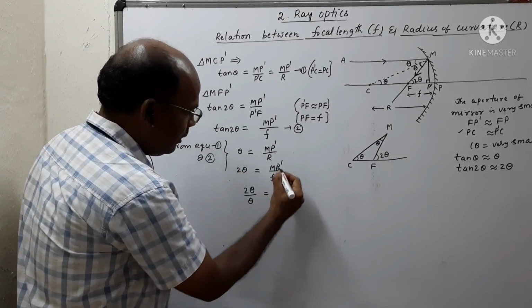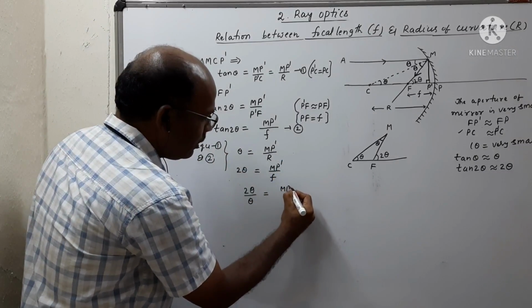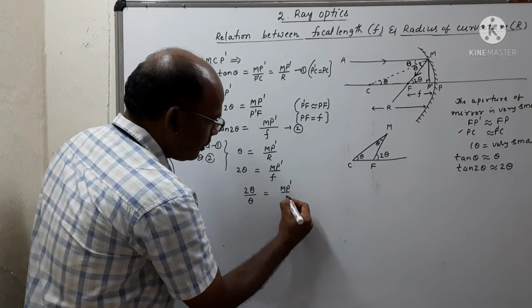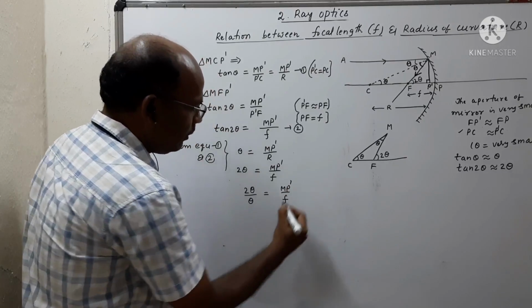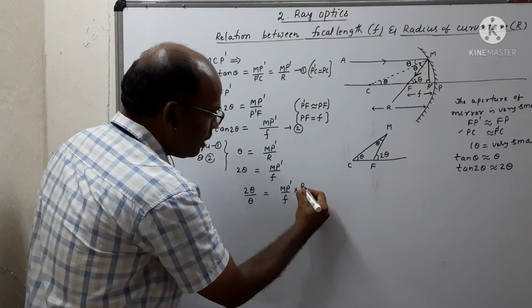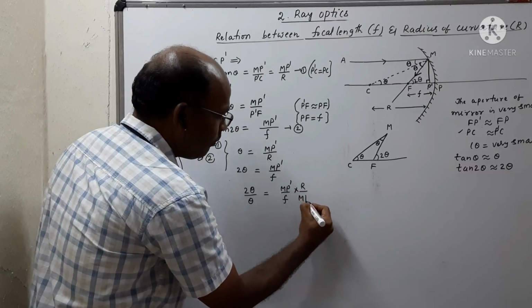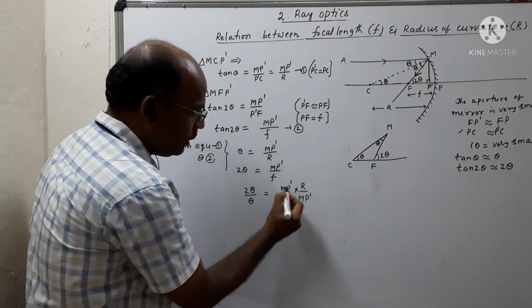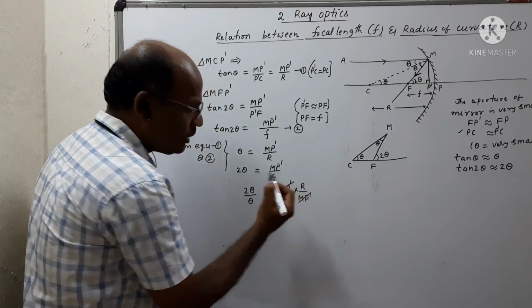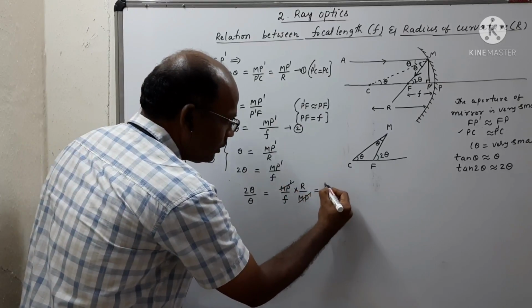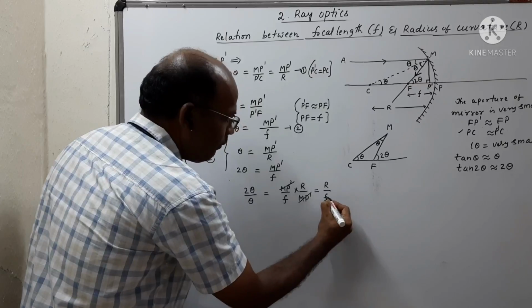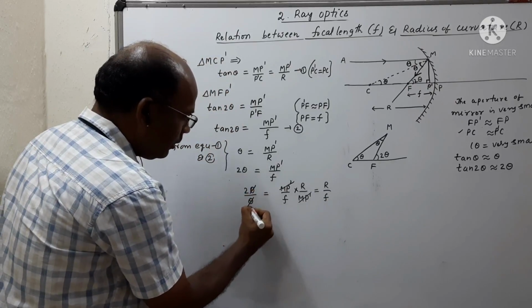Similarly, on the right hand side, 2 theta means MP dash by F, divided by MP dash by R. So this becomes R by F, and MP dash cancels.